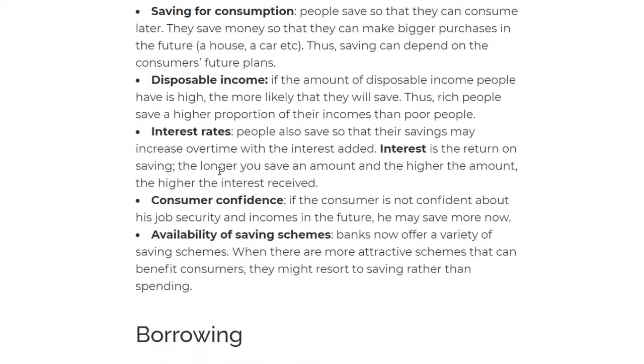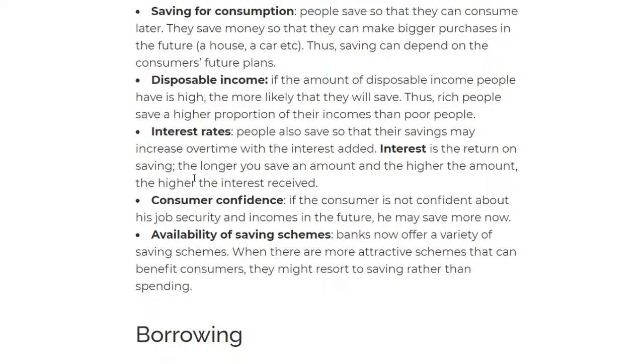Saving is self-explanatory again, as you guys know. The factors that affect saving are: number one, saving for consumption. This means that if people save so that they can consume later, they will save money so that they can make bigger purchases in the future, like a house, or maybe for your uni education. Therefore it also depends on the consumer's future plans. So if my future plan is to buy a house, then I will save right now so I can earn that money back.